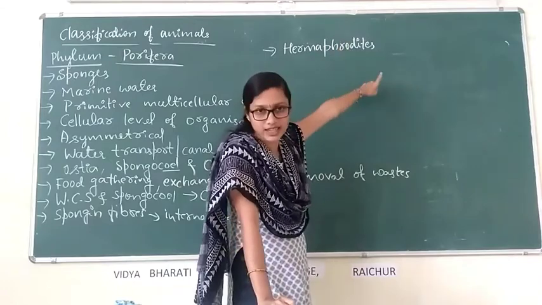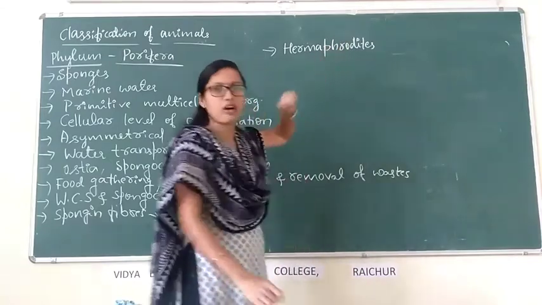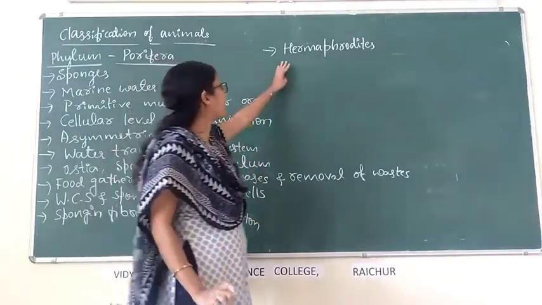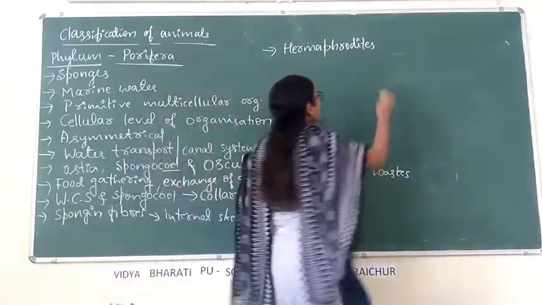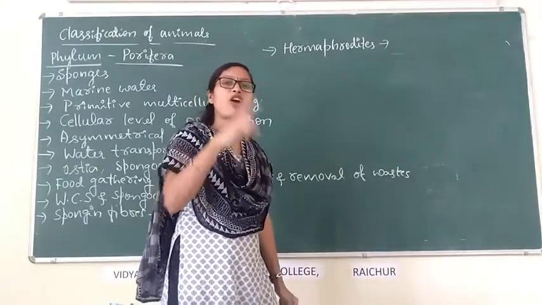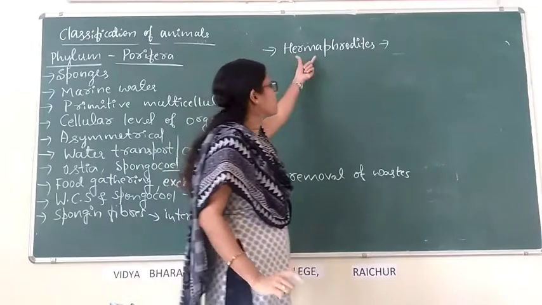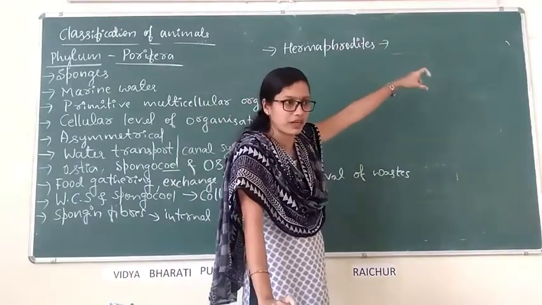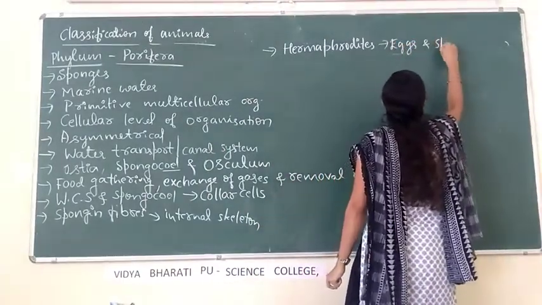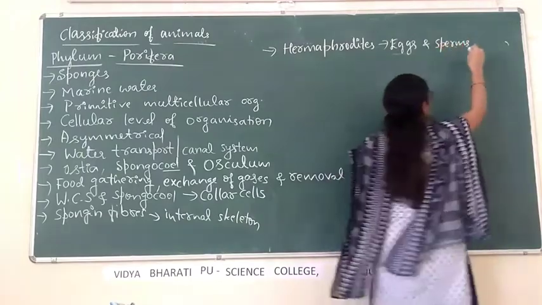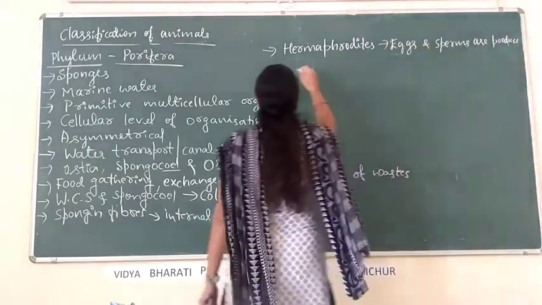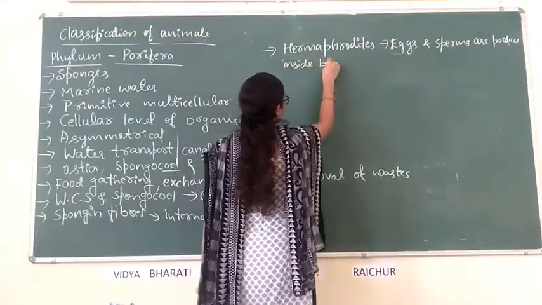What are hermaphrodites? If sexes are not separate in an organism, then they are called hermaphrodites. Both the gametes, egg and sperms, are produced within the body of a single organism.